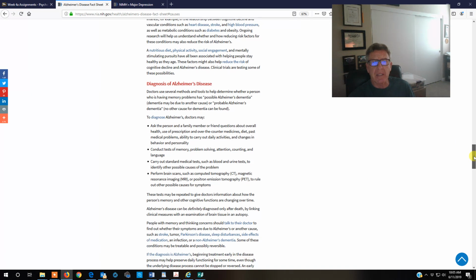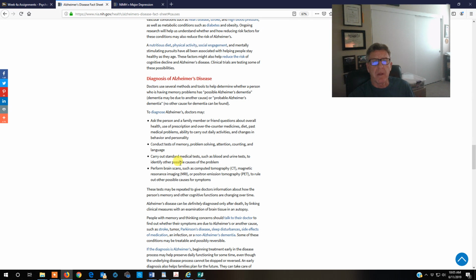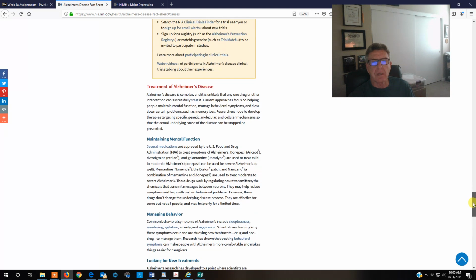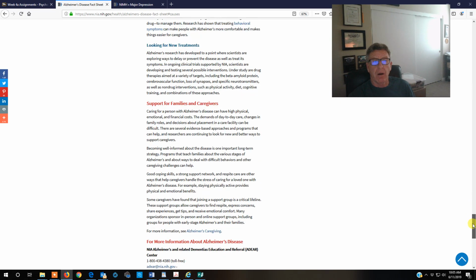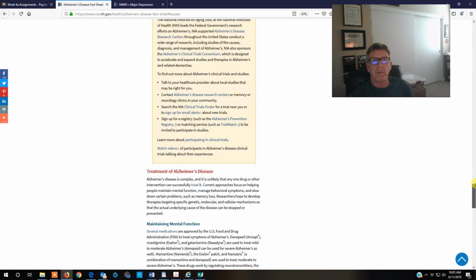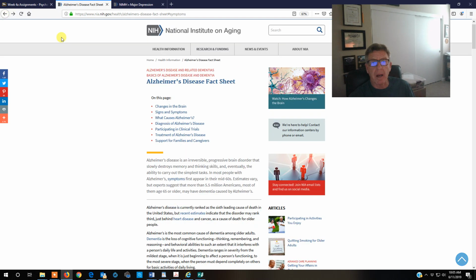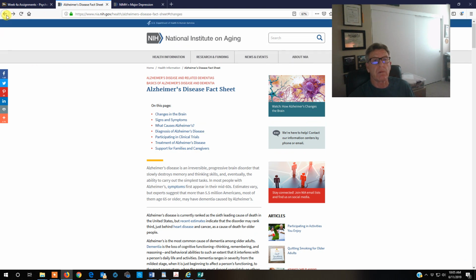This goes over the diagnosis, what we use. There are some imaging tests that can be done, but this is only for late stage diagnosis. Early stage is done through a mini mental status exam. And there's support for caregivers right here. Again, click backwards, and that's one way of navigating this.